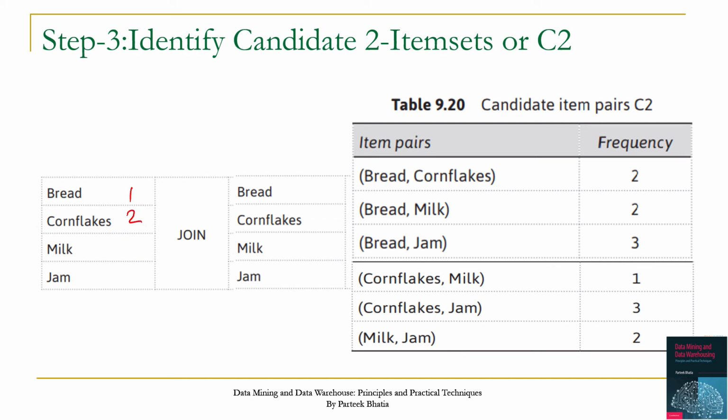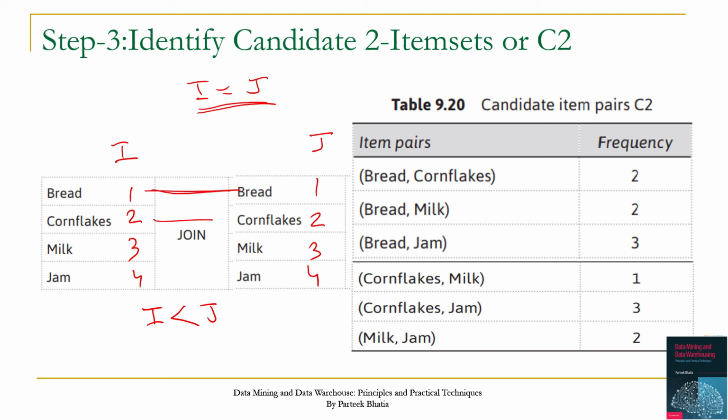So we can generalize this process by numbering all these items from 1 to 4. Let's consider these as I and let's consider these as J. During the joining process we are only concerned with those item pairs where I is less than J, because we are not interested in those item pairs where I is equal to J. It means bread, cornflakes, milk, and jam will carry no information, so we will not consider this.